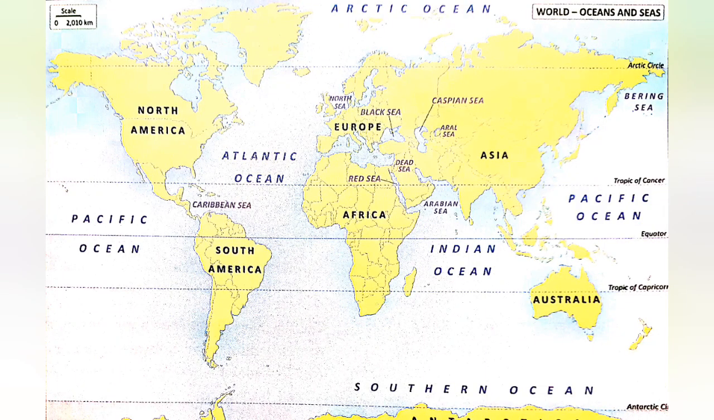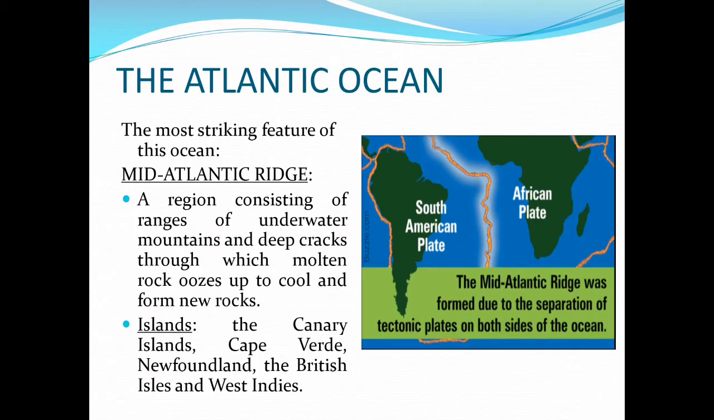Now you can see with the help of this map that the Atlantic Ocean has Europe and Africa to the east, and North America and South America to the west. In the north it merges with the Arctic Ocean, and in the south, it merges with the Southern Ocean. The next very important thing is that the Atlantic Ocean has a ridge, and that ridge is very important. You can see the Mid-Atlantic Ridge, which is present almost in the center.